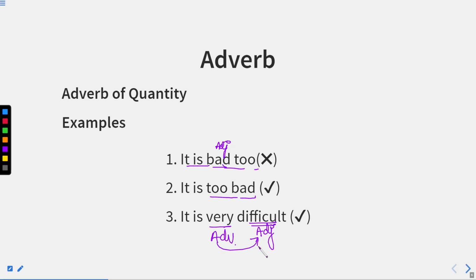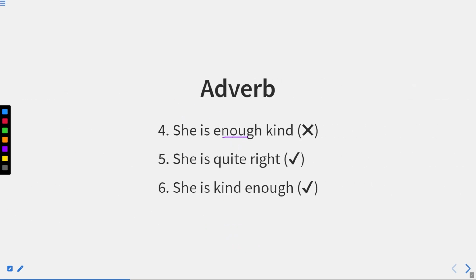Now let us move forward. She's enough kind. Now this word enough we'll learn separately. For the time being, we can just say that the sentence is incorrect and it will be, she is kind enough. So the last sentence is correct. She is quite right. So right is an adjective and quite is an adverb which is coming before it. Enough is a separate word that we will discuss later on.